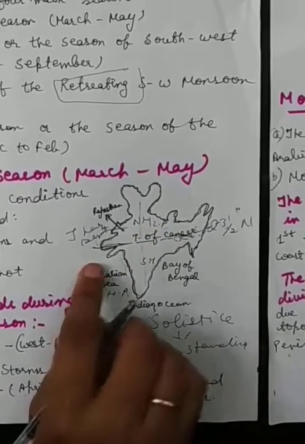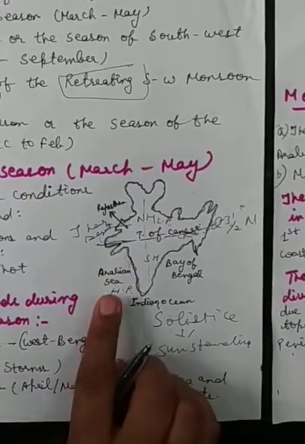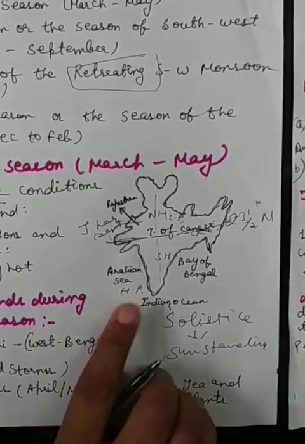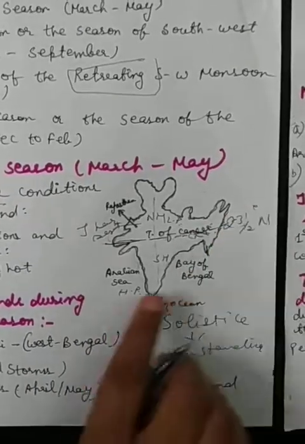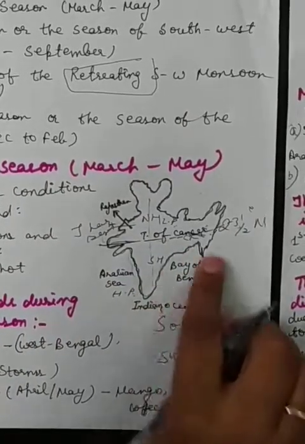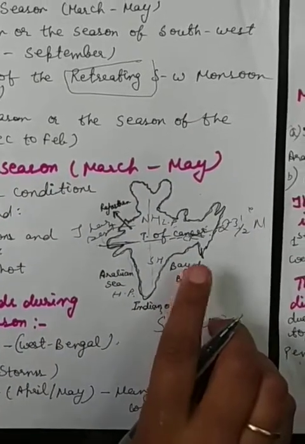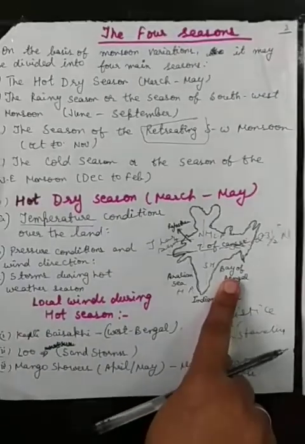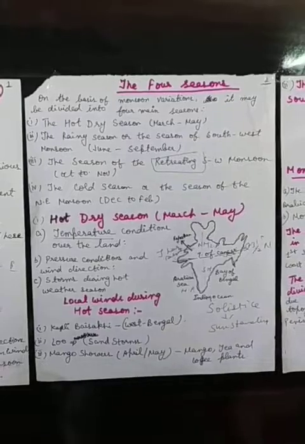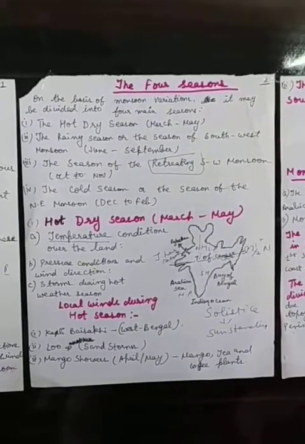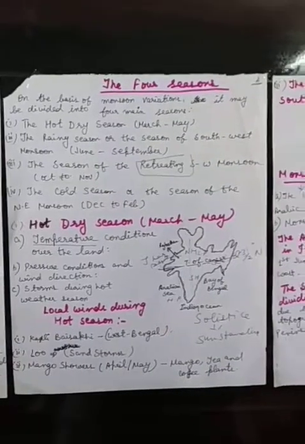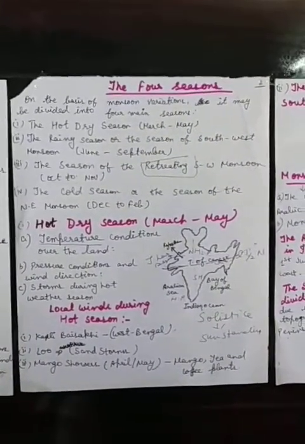I already just now told you about the high pressure conditions over the seas. The southeast trade winds are blowing, that is north, south, west and east, we are talking about this side. The southeast trade winds, which blow from southeast to southwest in southern India, are attracted towards the mainland of India. They blow from southwest to northeast. Hence the hot season ends.